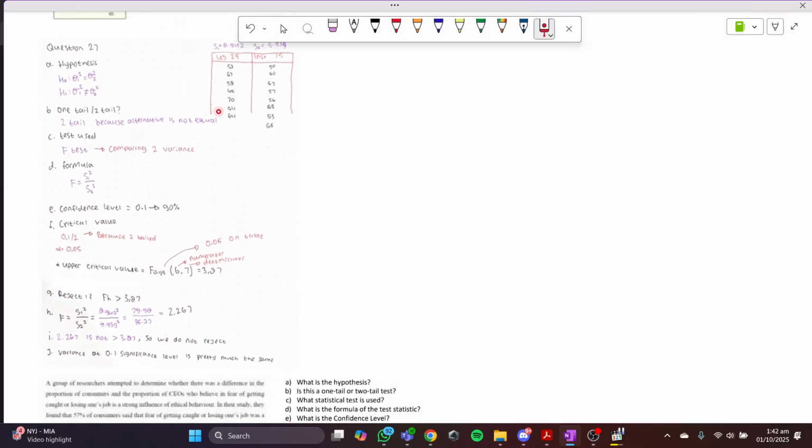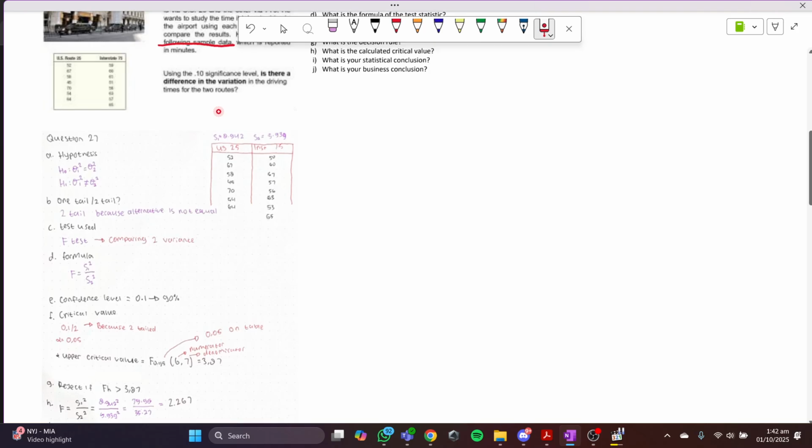So for the hypothesis, it's gonna be the variance. Is there a difference in variance? So the H null is the variance is equal to each other, and the H1 is that it's not equal to each other. Okay, so we're gonna use two tail because the alternative is not equal. We're gonna use the F test because we're gonna compare two variances. And this is the formula for F test.